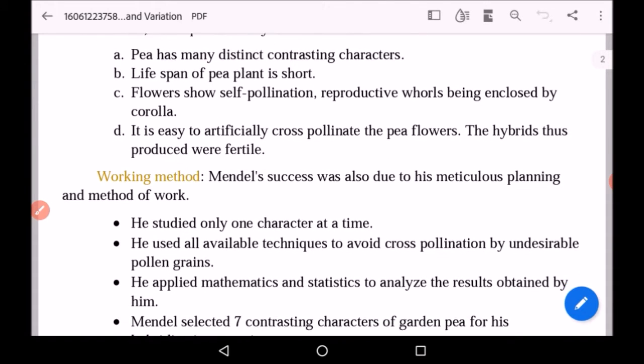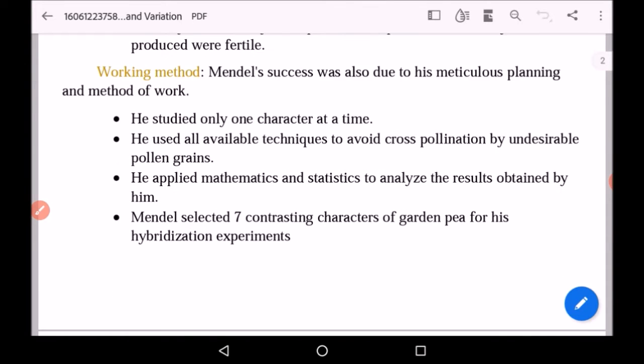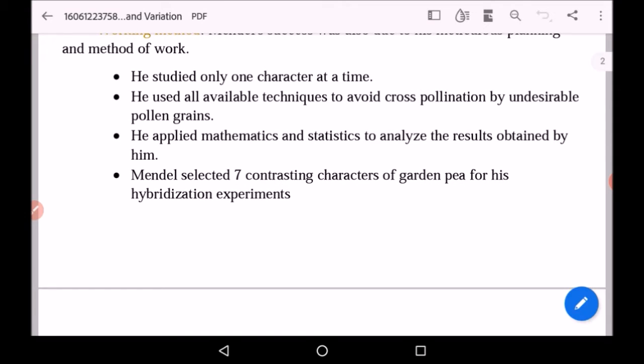Now Mendel had a different working method. He emphasized on the following points. He studied only one character at a time. Second, he used all available techniques to avoid cross-pollination by undesirable pollen grains, because he wanted those hybrids only which have desired pollens.